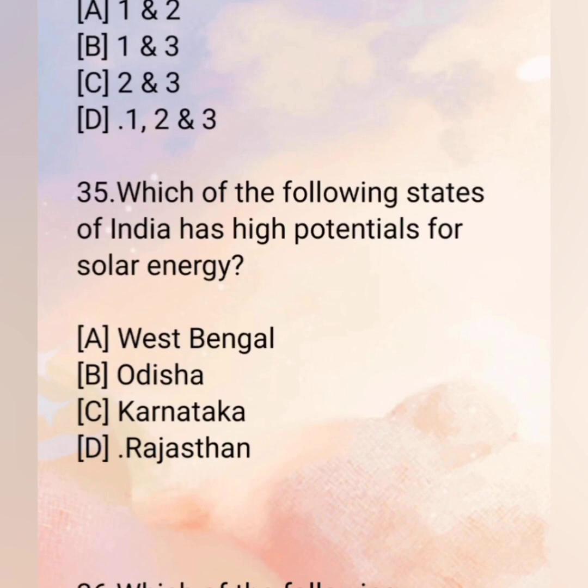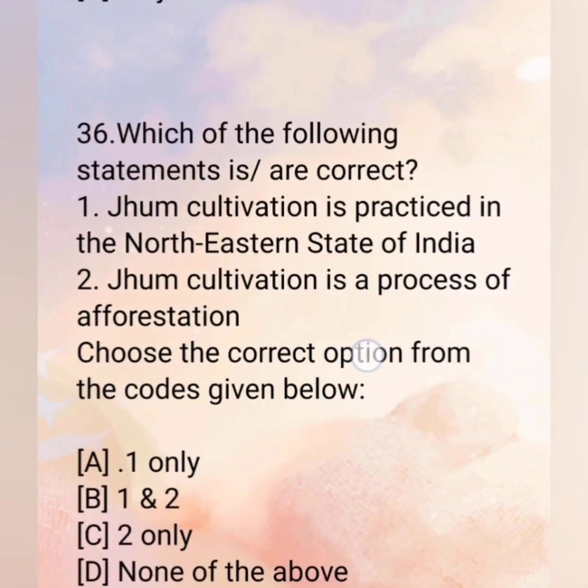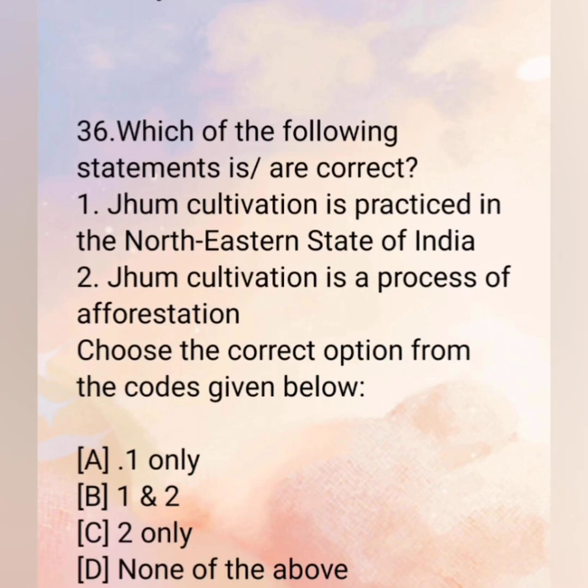35th. Which of the following states of India has high potential for solar energy? A. West Bengal. B. Odisha. C. Karnataka. D. Rajasthan. The correct answer is D. Rajasthan. 36. Which of the following statements are correct?